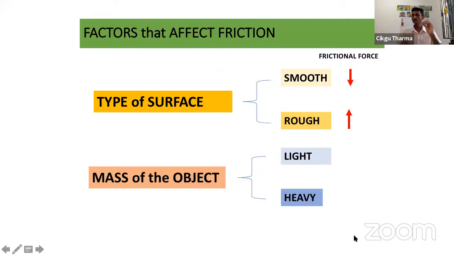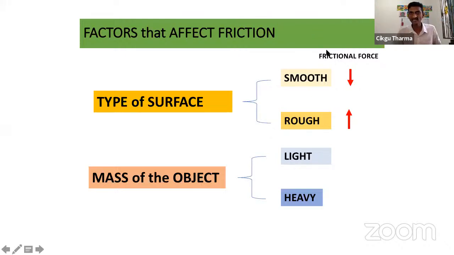Next one. Mass of the object. If I take two cars, one is a light car and one more is a bigger car, and I push both cars with the same force, which car will move further? The light car or the heavy car? Very good.